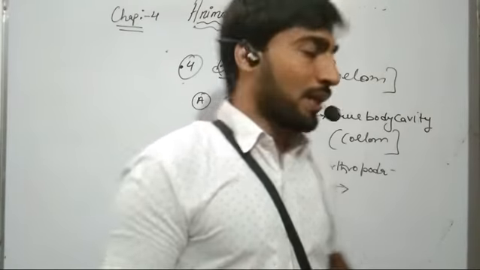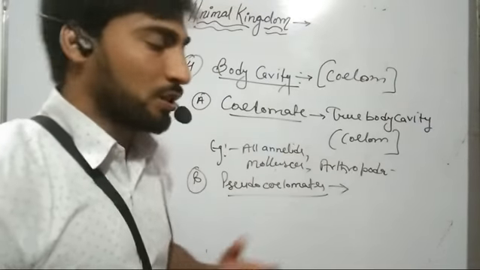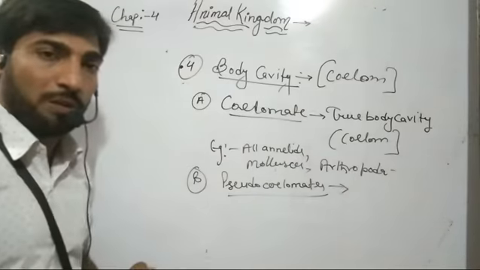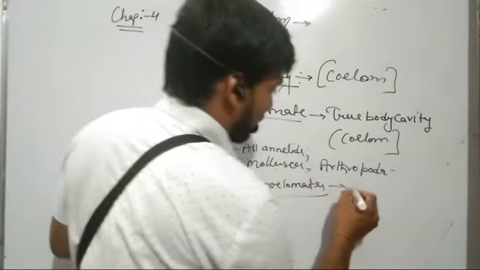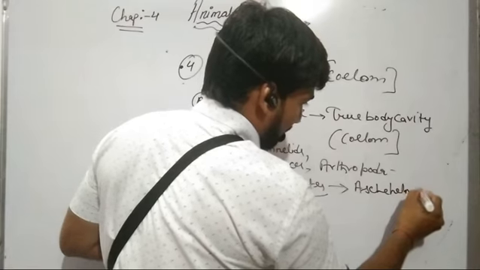So they contain the pseudocoelom. These organisms are known as pseudocoelomates or false coelomates. Examples of pseudocoelomates include aschelminths.